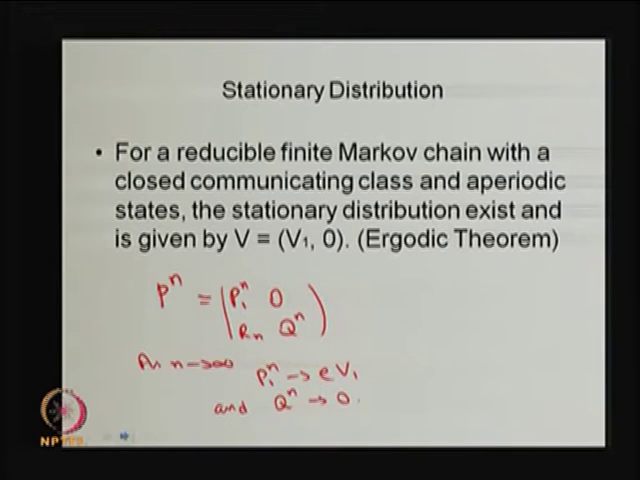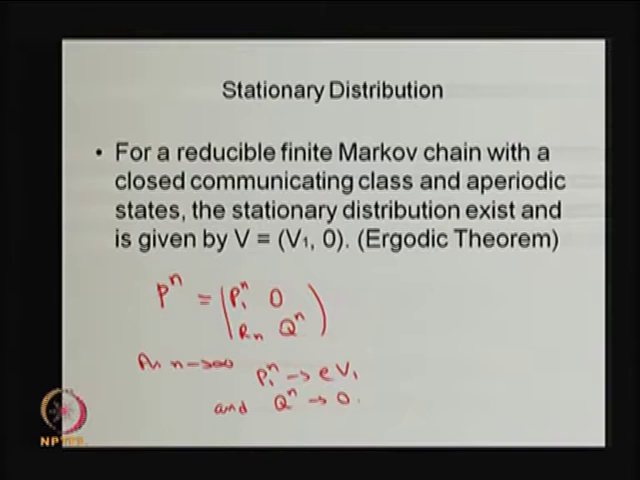With the closed communicating class has aperiodic states, there is a mistake. A closed communicating class of states has aperiodic states. Then the stationary distribution exists, that is going to be unique also, and that is given by the vector V, which consists of two subvectors, V1 and the 0 vector, that you can find out.